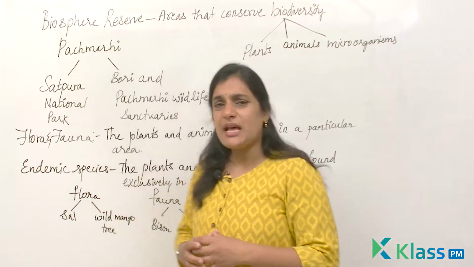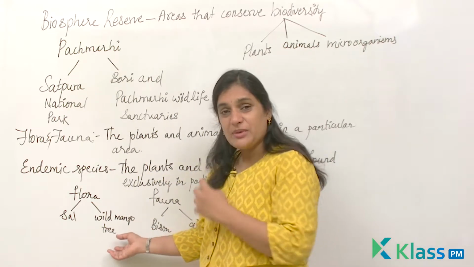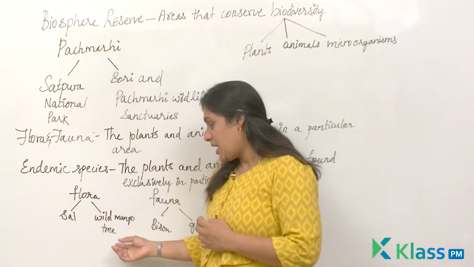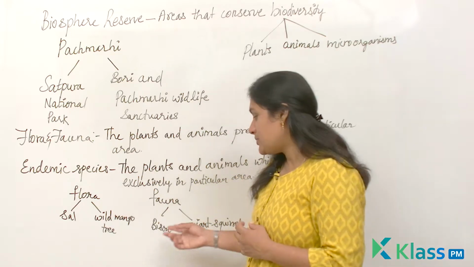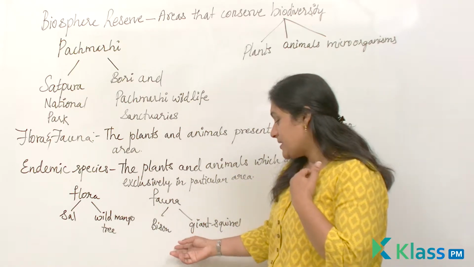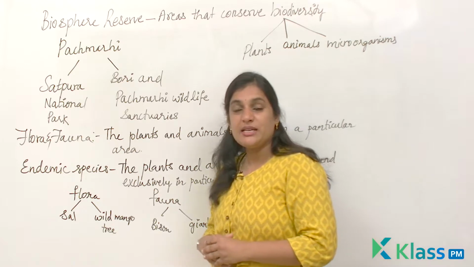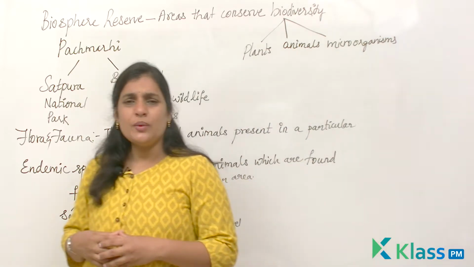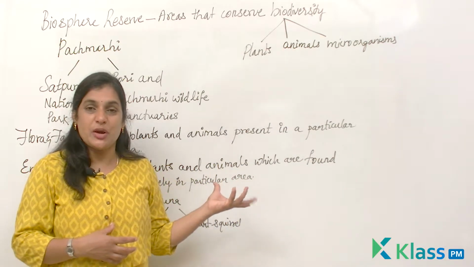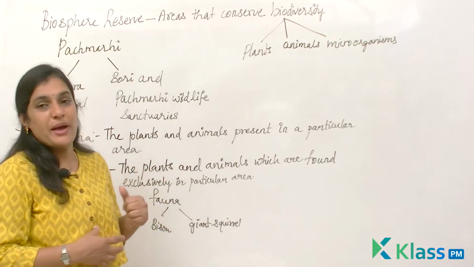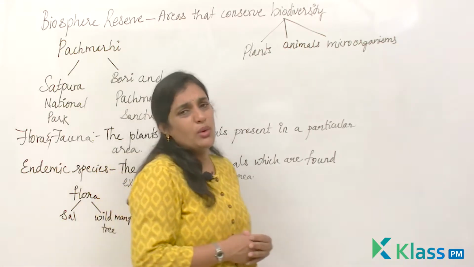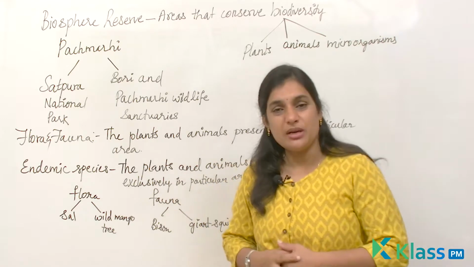Let us take examples of flora which are endemic species, like salwood and wild mango tree. At the same time, when you talk about fauna, it is bison and giant squirrel. Do you know that these endemic species can one day become extinct? Now, how and why do they become extinct?